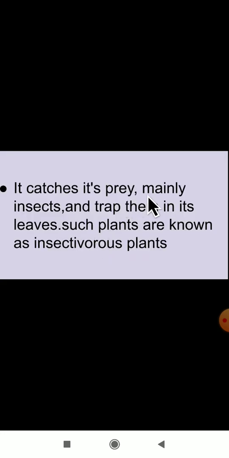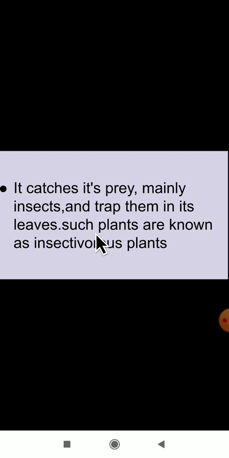It catches its prey, mainly insects, and traps them in its leaves. This is the leaves portion, and it is catching the insects. For what purpose? For the nutrient purpose. For such plants, what are we calling them? We are calling them insectivorous plants.